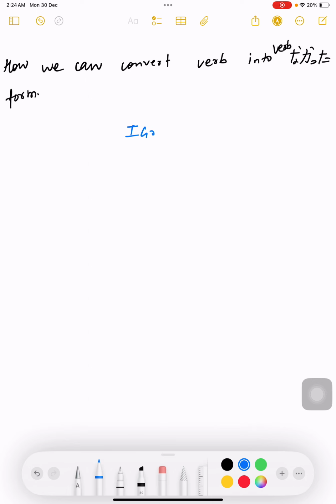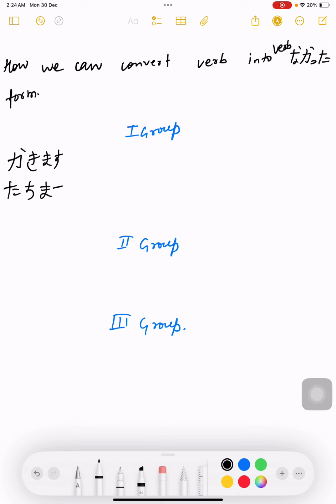Ichi group, ni group, san group. So, in ichi group, kakimasu, tachimasu. So guys, what you need to do, okay, first you need to convert the verb into ta form.